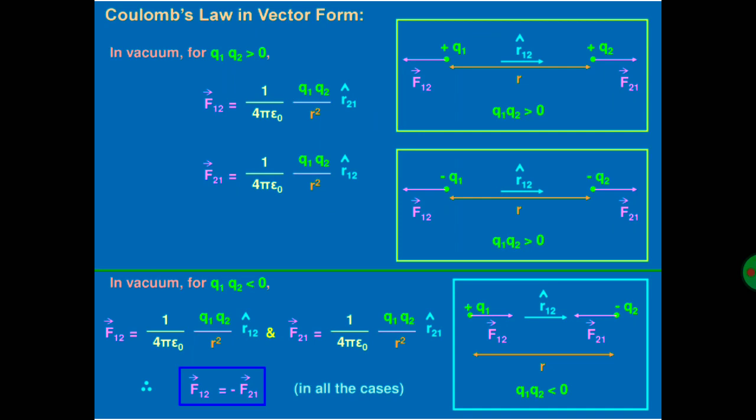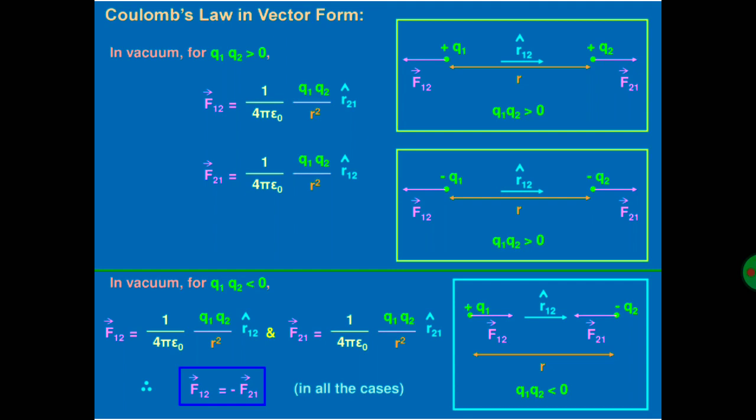Now, Coulomb's law in vector form. In vacuum, for Q1 Q2 greater than 0. We have already discussed that Q1 Q2 is greater than 0 in only two cases. Greater than 0 means a positive quantity. That means when Q1 and Q2 both are positive, then the product of these two is greater than 0. Or when both the charges are negative, then the product of Q1 and Q2 is greater than 0. So here we discussed that Q1 Q2 is greater than 0.